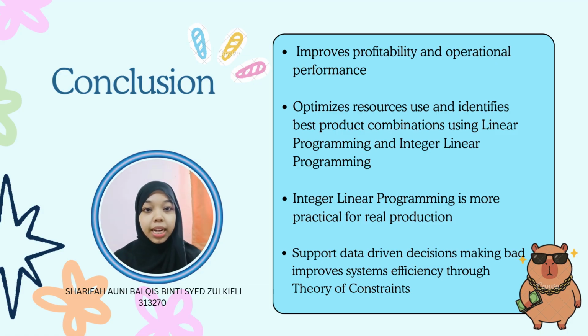So, overall, this method shows that when decisions are based on data rather than assumptions, organizations are able to plan more effectively, use their resources more efficiently, and improve their overall performance in a more structured and practical way.